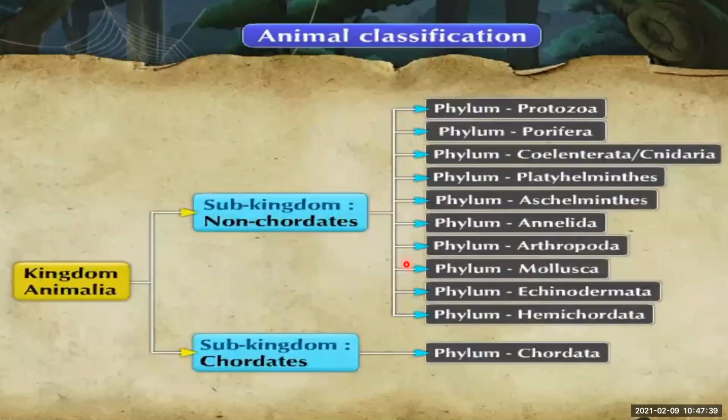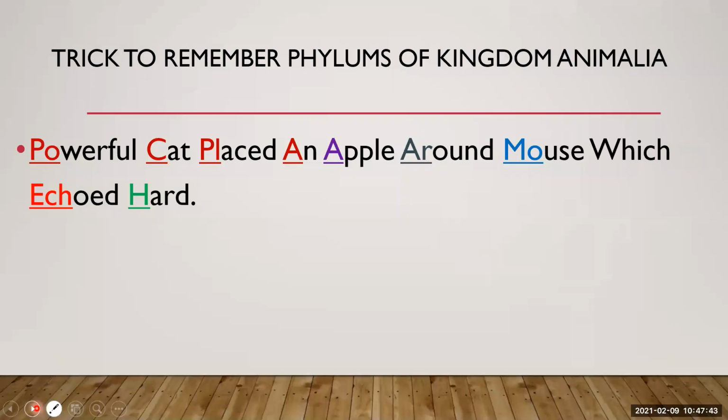But to remember all these non-chordates, I would like to give you one trick by which you can remember all the non-chordates. You just have to remember this line: Powerful cat placed an apple around mouse, which echoed hard.